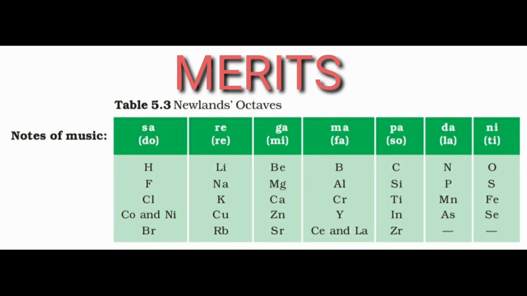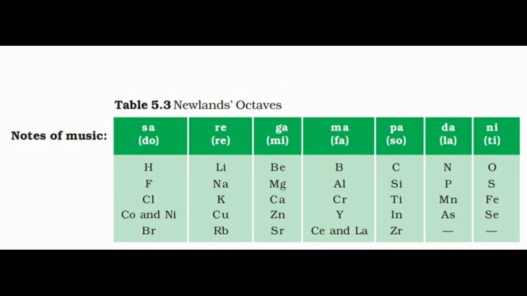Merits of Newlands' classification. It relates the properties of the elements to their atomic masses or weights. It indicates that there is a periodicity in the properties of elements. This classification worked quite well for lighter elements.